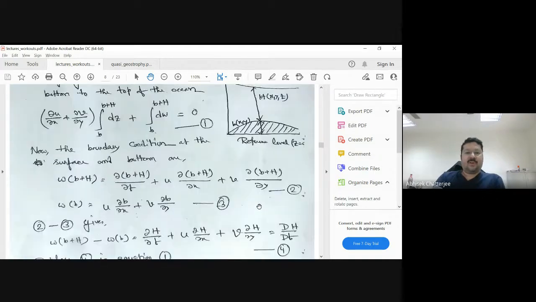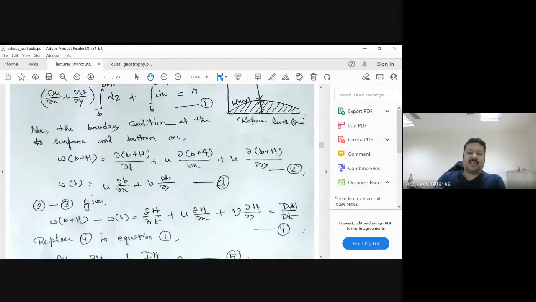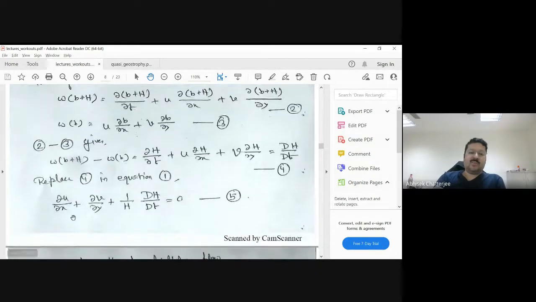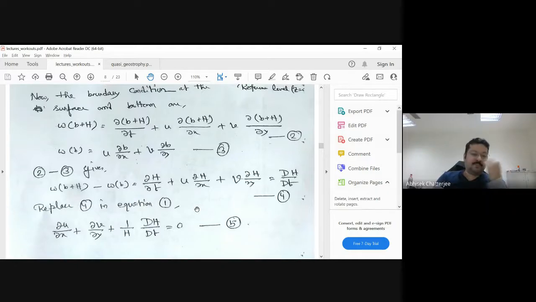So from this equation, this is capital H. So (∂u/∂x + ∂v/∂y) times capital H, and the right-hand term becomes dH/dt. So this can be written as ∂u/∂x + ∂v/∂y + (1/H) dH/dt = 0. So our continuity equation can be represented in this form, when we are assuming a barotropic motion and we are interested in the height H of the sea surface. Is it clear?